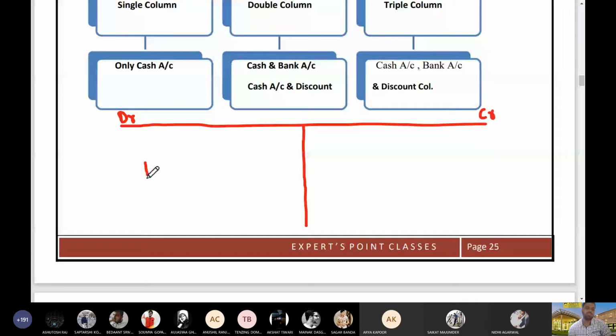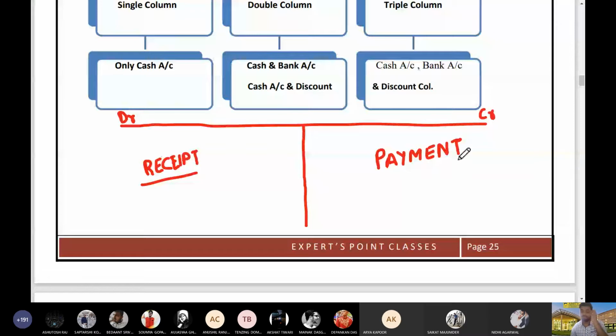Remember one thing, the debit side of the cash book is known as the receipt side. Whenever we receive anything, whenever we receive cash or bank, we record on this side of the cash book. And this is the payment side of the cash book. Whenever you see that in a particular transaction they use the word paid or payment has been made, we will come to this side and record the transaction accordingly, because this is the payment side of the cash book.